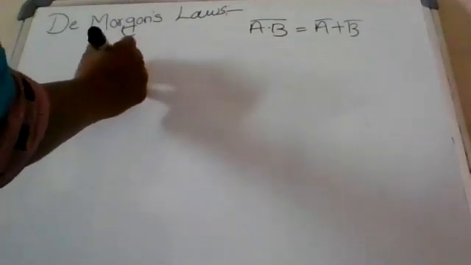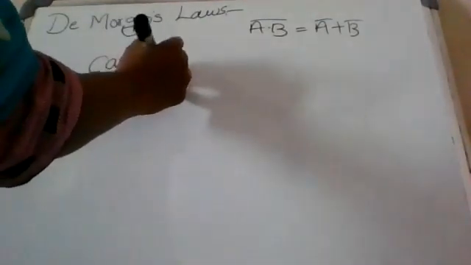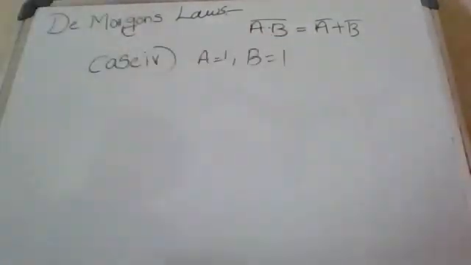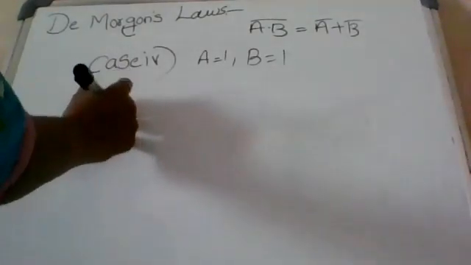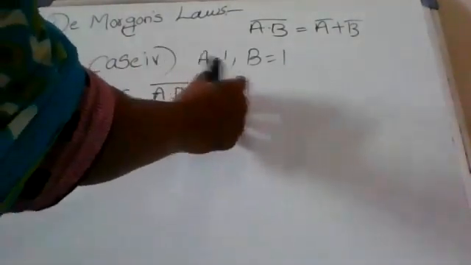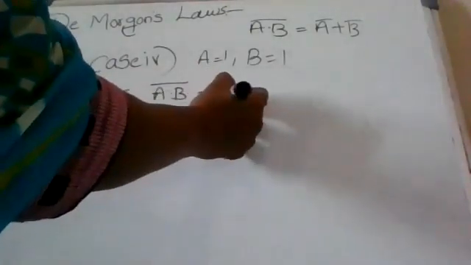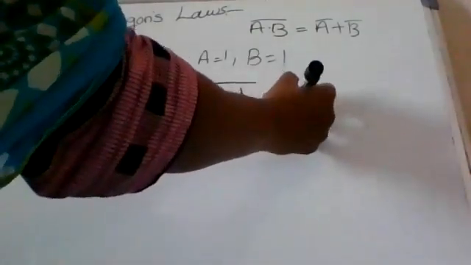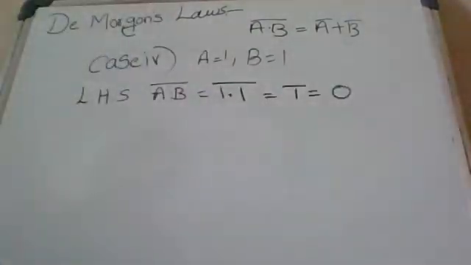Last case. In case 4, A equal to 1, B equal to 1. Both the inputs in one condition. So left hand side: A dot B whole complement. A is 1, B is 1, so 1 dot 1 whole complement. What is the 1 dot 1 value? 1. 1 complement means 0.